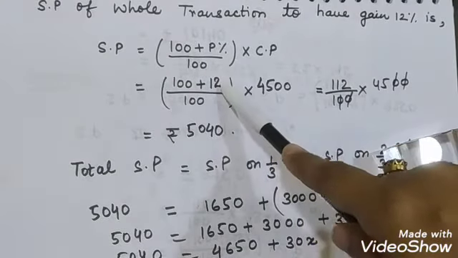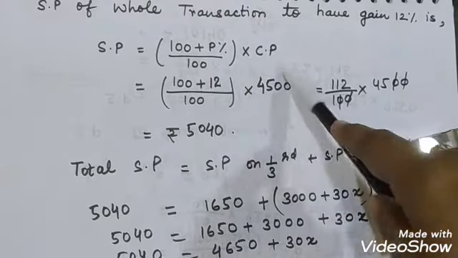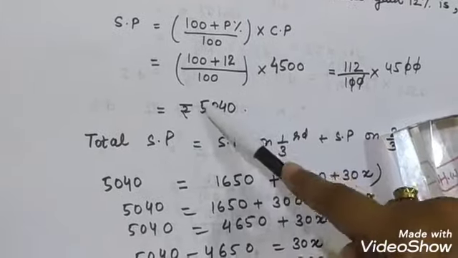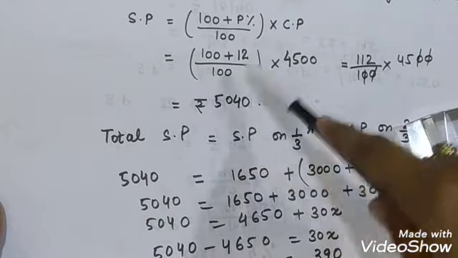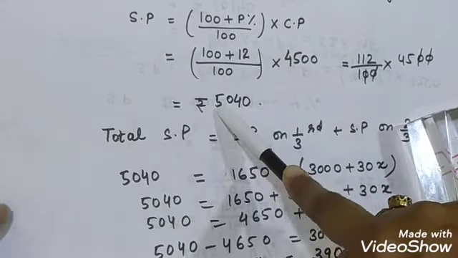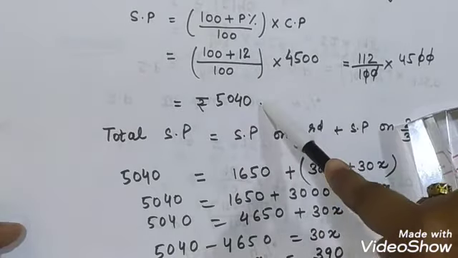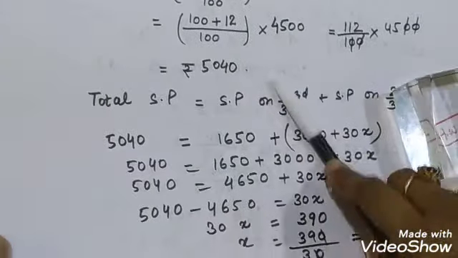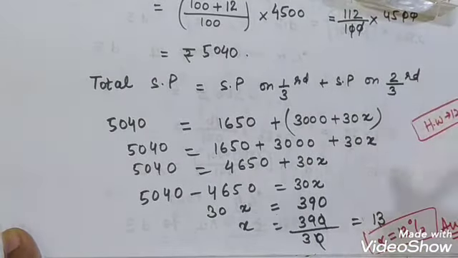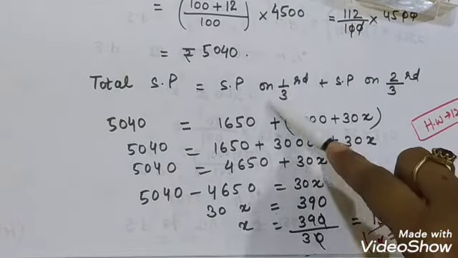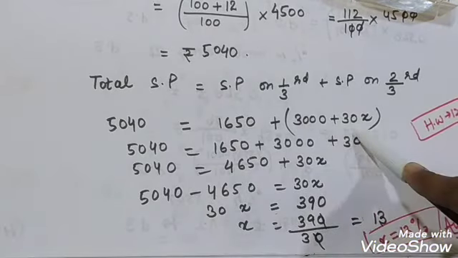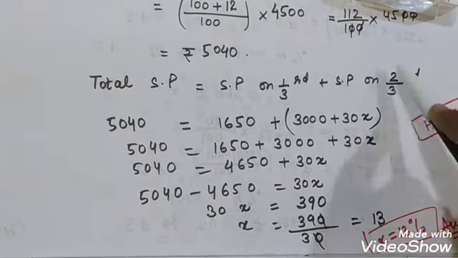In place of profit percent, we put 12, and the cost price is the cost price of the total sugar that the grocer bought, not 1/3, not 2/3, but total. So we find that if sugar worth rupees 4,500 is sold for rupees 5,040, then we have a gain of 12%. This total selling price will be equal to the selling price of 1/3 sugar plus the selling price of 2/3 sugar. The selling price of 1/3 sugar is this much, and of 2/3 sugar is this much. So we will solve this equation in which x is the variable.